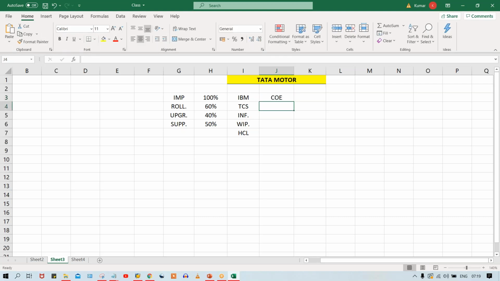This is called the Center of Excellence team. The Center of Excellence team is nothing but a team of experts. Let's suppose in the COE team there are a total of 10 members.